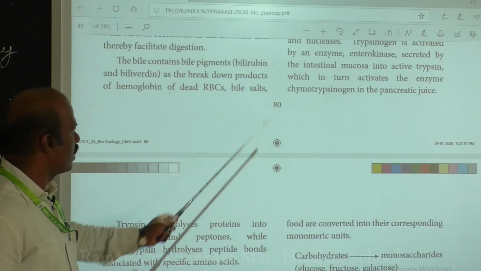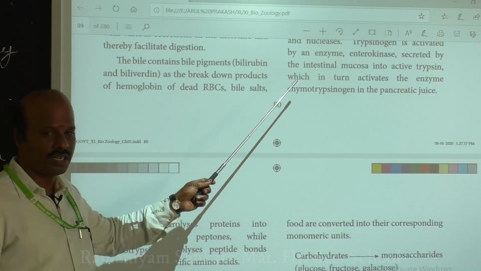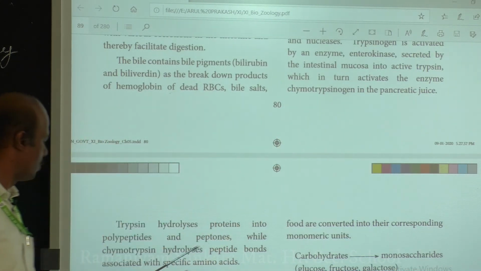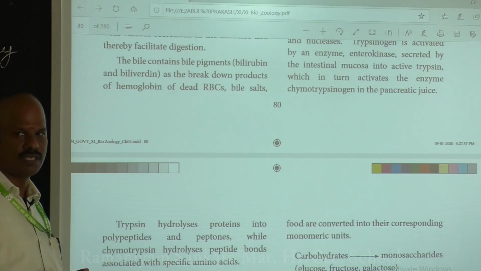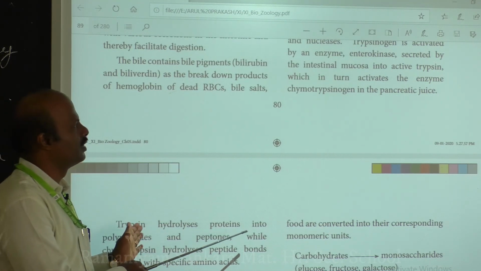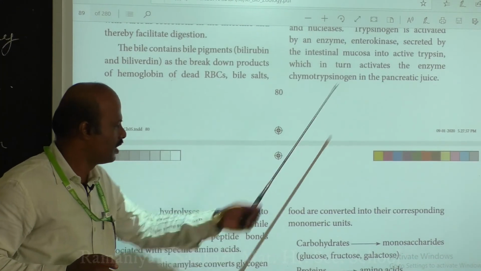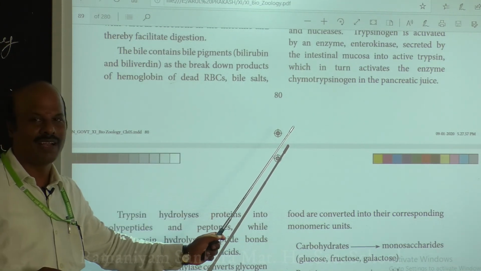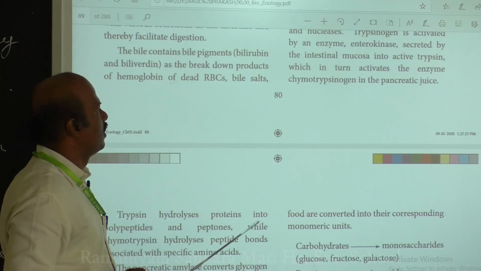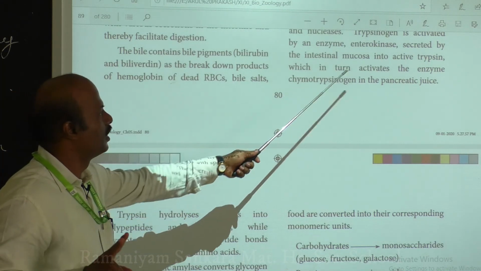Trypsin acts on proteins and converts them into polypeptides and peptides, and it also activates chymotrypsinogen. That is the main two roles of trypsin.